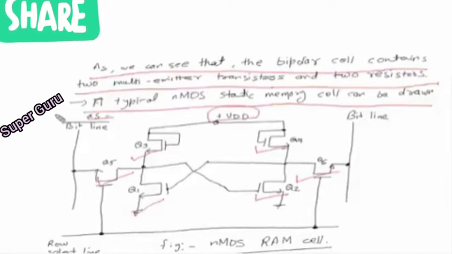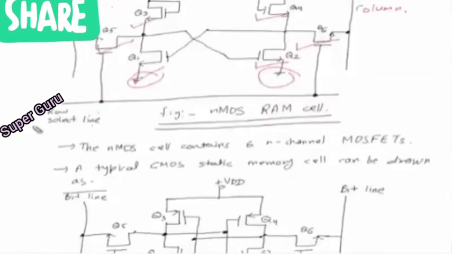Here VDD is the power supply and this is the ground point, meaning Q1 and Q2 are connected to the ground and Q3 and Q4 are connected to the positive power supply. Now here we can see that this bit line is active low while this is active high. So the bit lines work as columns, while this is the row select line.